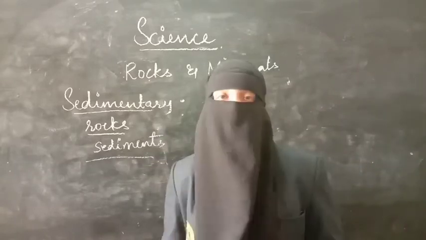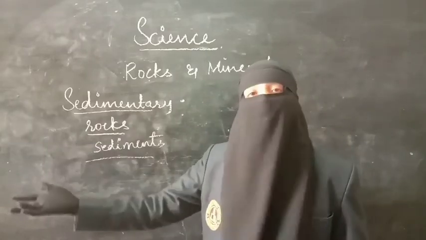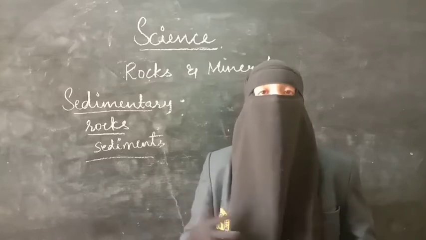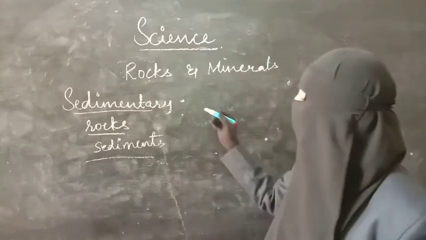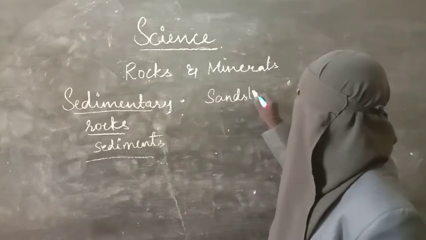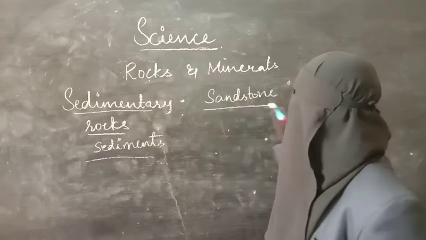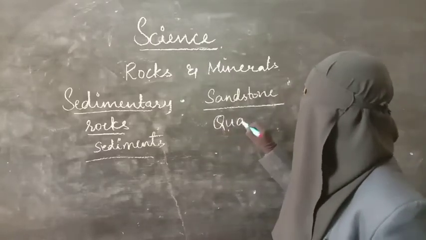So floating ice or water brings all the sediments from the seas and oceans, and it forms as a layer. And the first type of sedimentary rock is sandstone. Sandstone is a stone which has quartz in it.